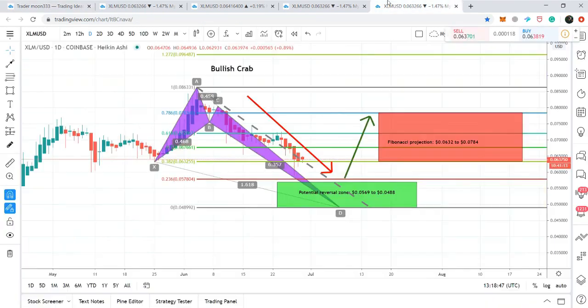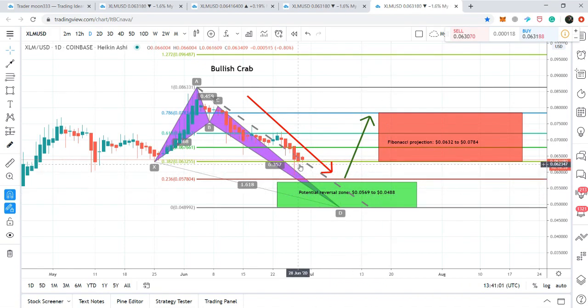And at this time, the price action has moved more down for the formation of this bullish crab pattern. So far, it has hit the spike up to 5.9 cents, and this potential reversal zone of this bullish crab pattern starts from 5.6 cents and ends at 4.88 cents.